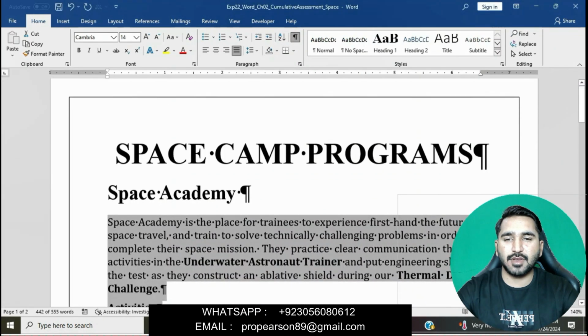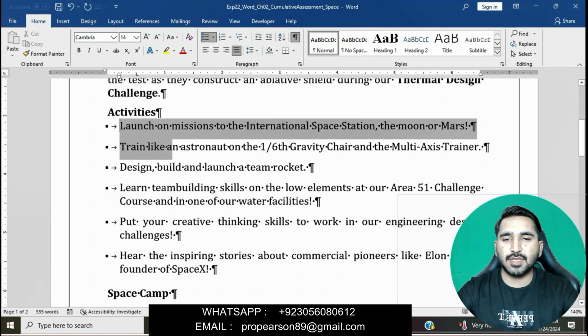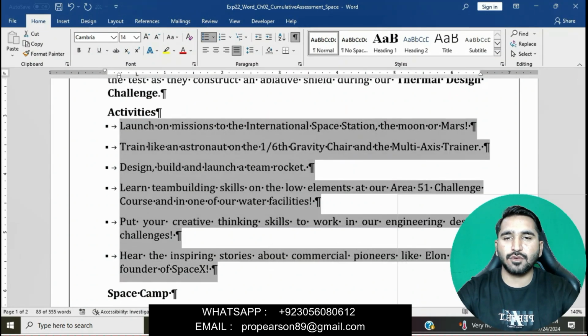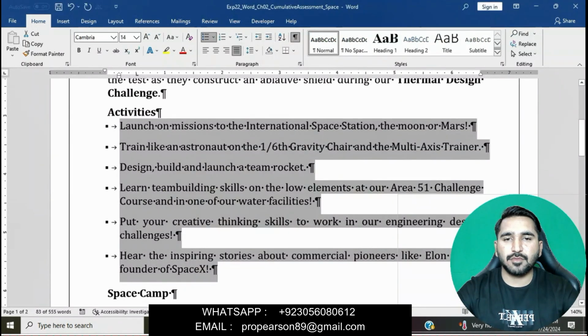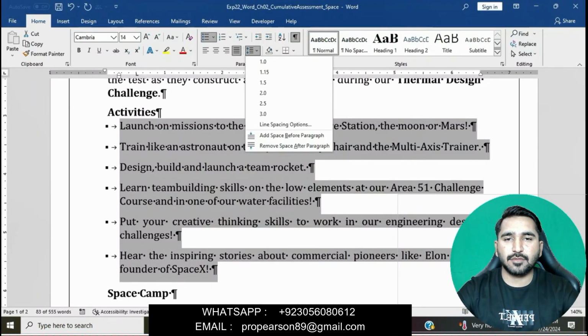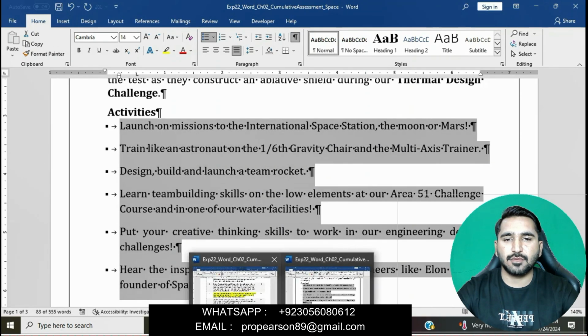Go to page 1 and then we will select the bulleted activities. Here are the bulleted activities. We will select all bulleted activities, go to the paragraph group, and adjust the line spacing to 1.15. Okay, this is good now.